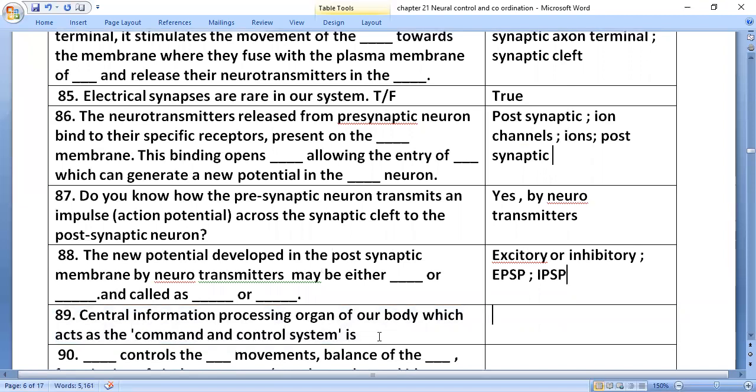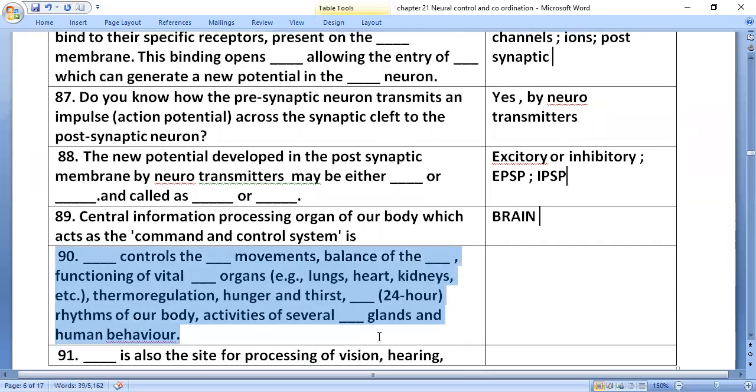The central information processing organ of our body, which acts as the command and control system, is the brain.